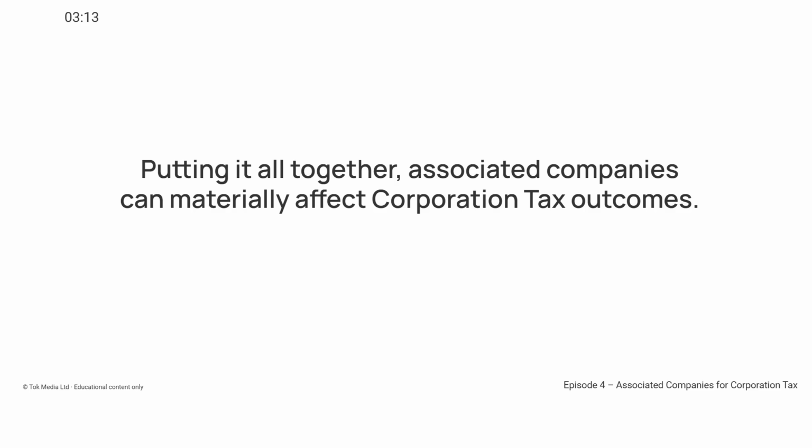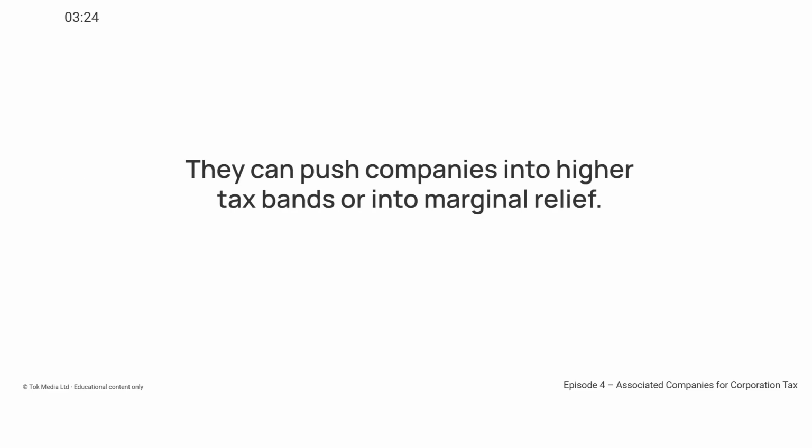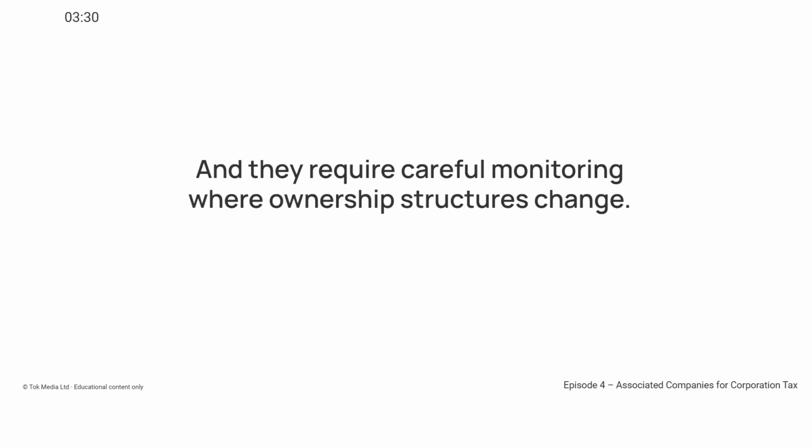Putting it all together, associated companies can materially affect corporation tax outcomes. They reduce the profit thresholds used to determine tax rates. They can push companies into higher tax bands or into marginal relief. And they require careful monitoring where ownership structures change.